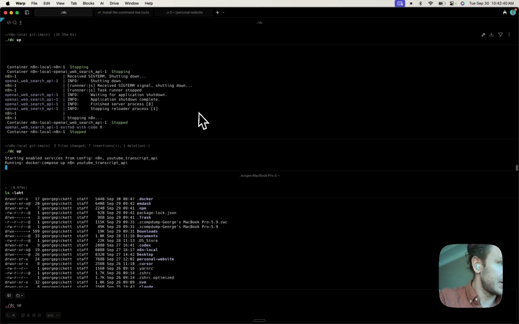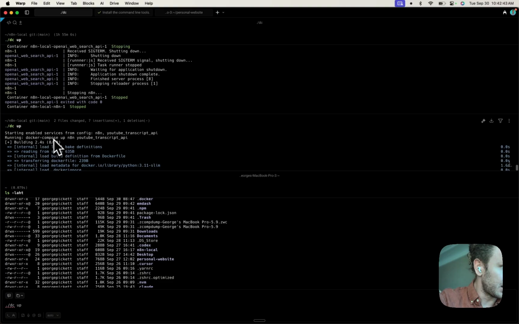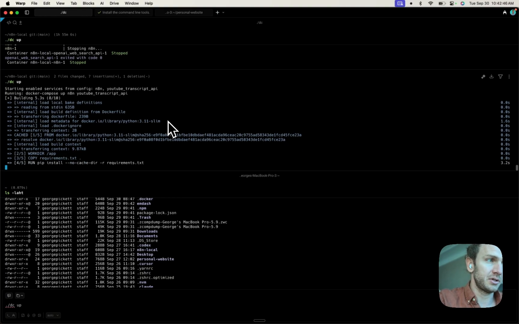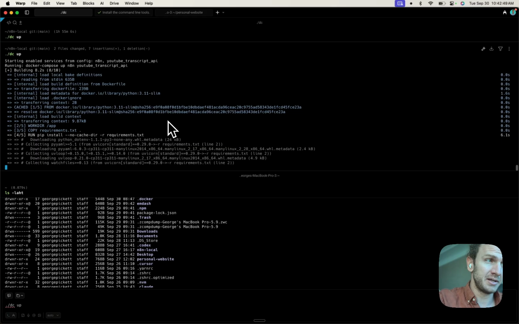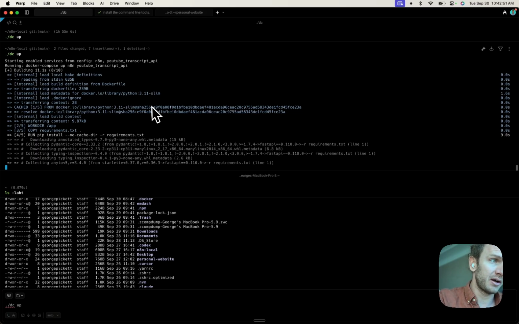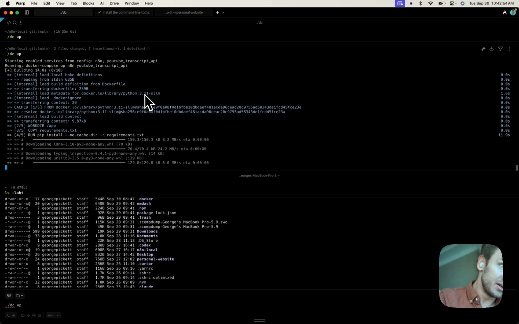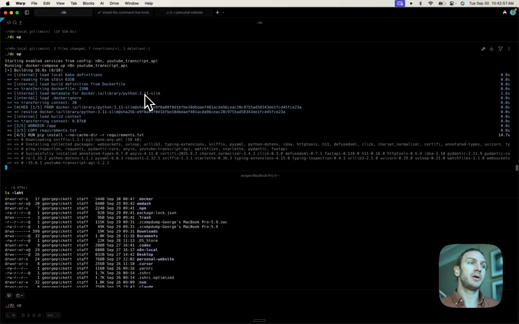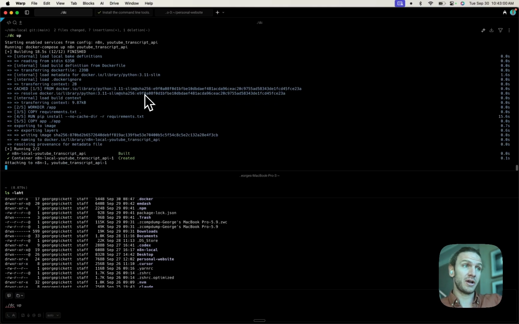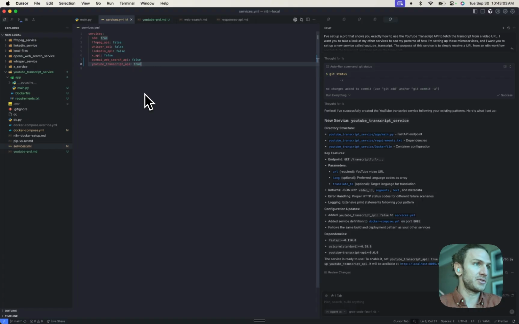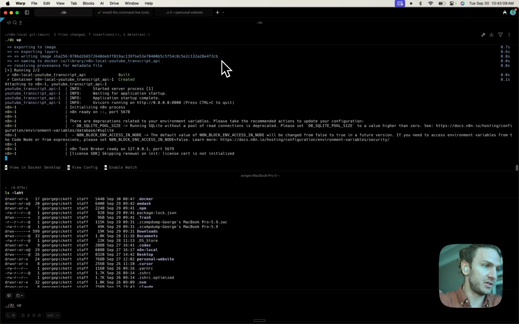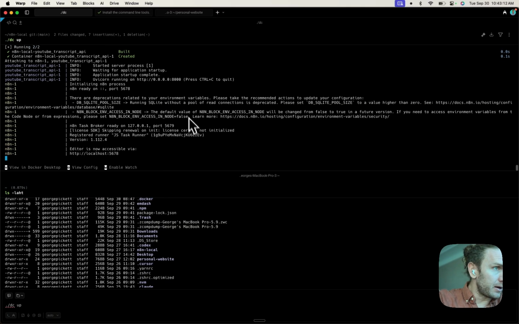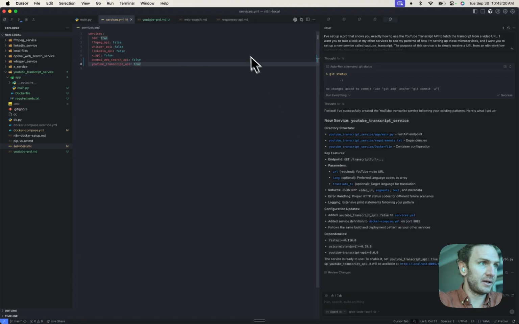So you'll see how this works. The first time it goes, it needs to build this new service and install the dependencies using the Docker file, the requirements file, just basic Python stuff. So when I run this DC up, it's spinning up my YouTube Transcript API app, which we just created, and my n8n app, which is also defined as true in this configuration file. And then all these other services are false, so we're only starting 2 of these. All right, it looks like my apps are running, and this is all good.